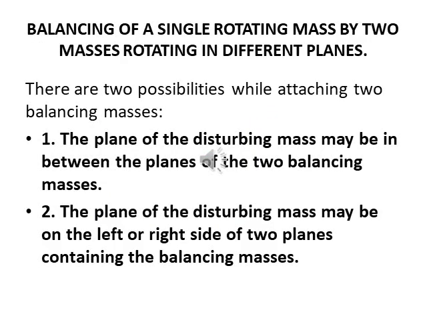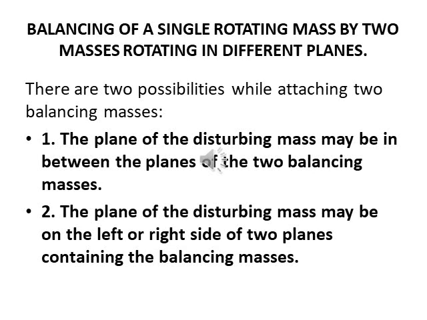Now we talk about the second case, balancing of a single rotating mass by two masses rotating in different planes. In this condition, there are two possibilities while attaching two balancing masses. First, the plane of the disturbing mass may be in between the planes of the two balancing masses.